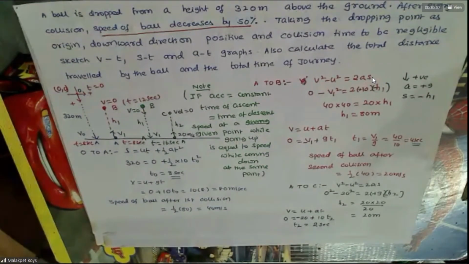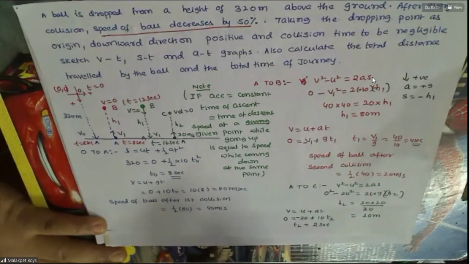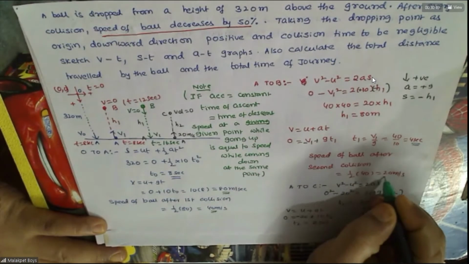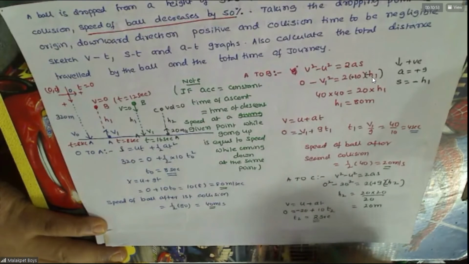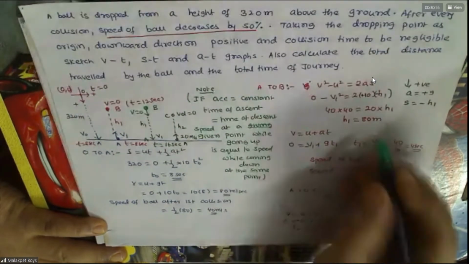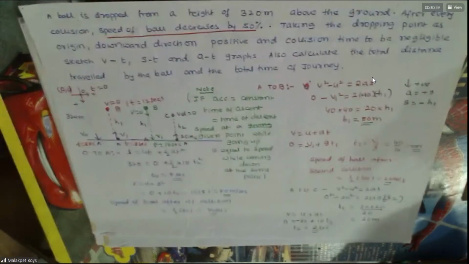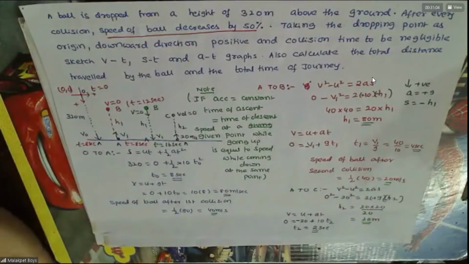Is it clear? Yes, sir. The 80 becomes 40, 40 becomes 20. Do you agree again? You can see this becomes 2 seconds. This is 80 meters. Okay. Follow this. This is also 20, 1/4.